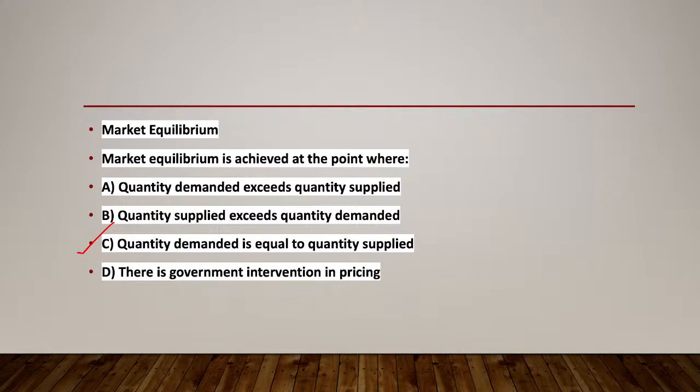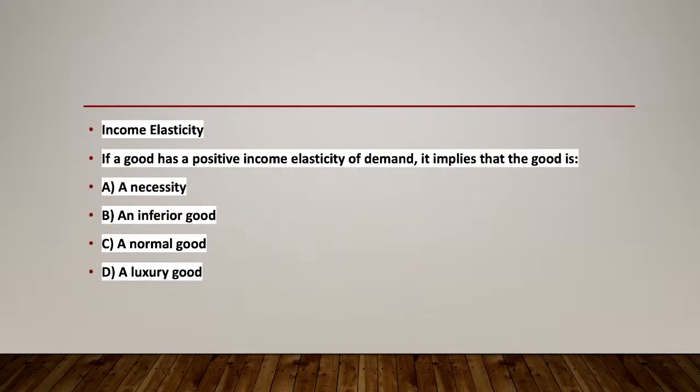The next question is about the income elasticity. If a good has a positive income elasticity of demand, it implies that the good is option A, a necessity, option B, an inferior good, option C, a normal good, or option D, a luxury good. What is the right answer?